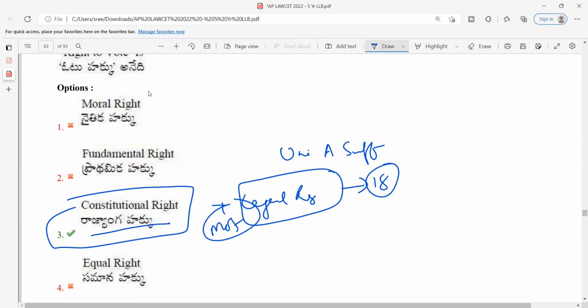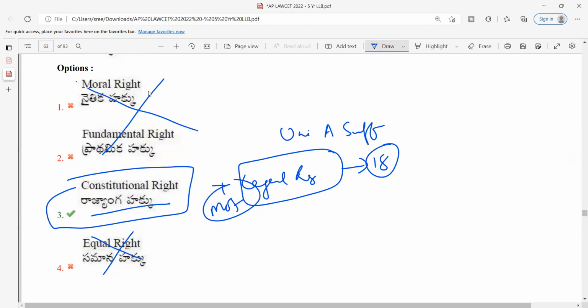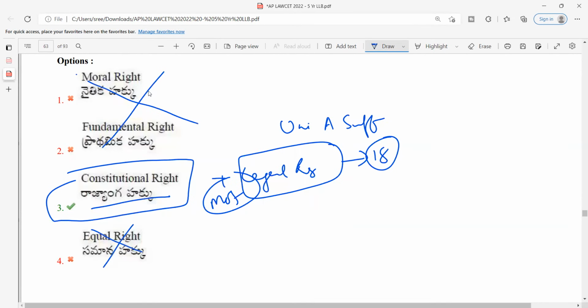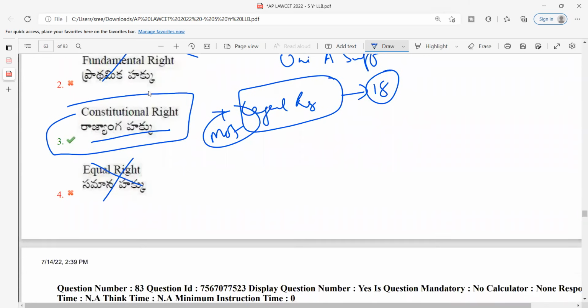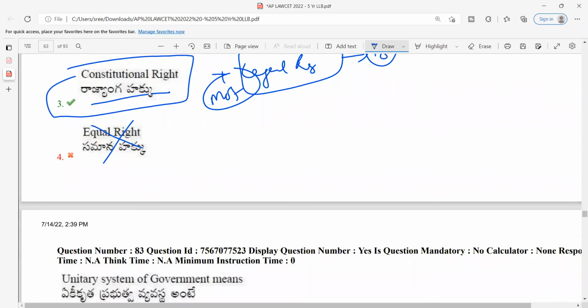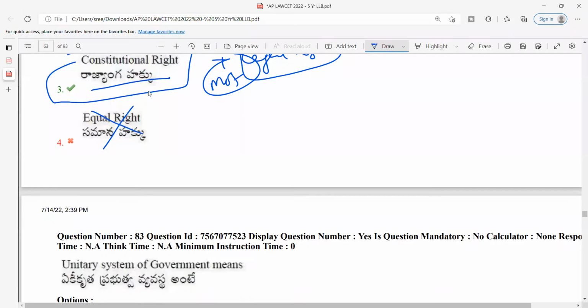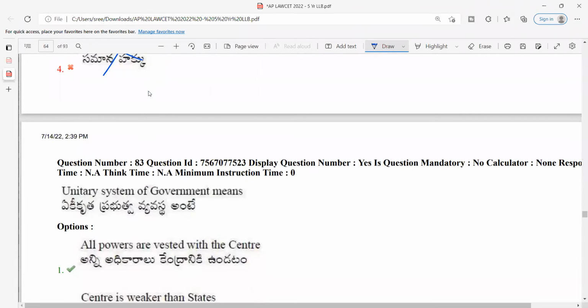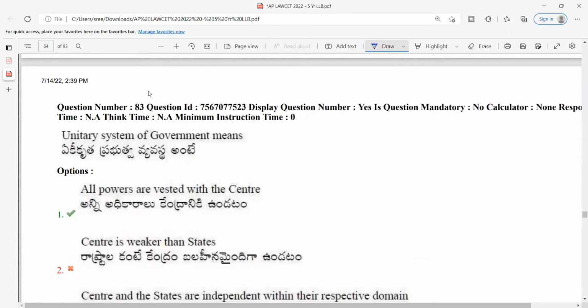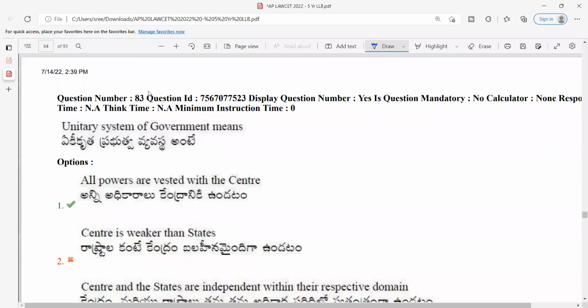Even if there is confusion, nobody will mark it as moral right or fundamental right or equal right. Correct? So we will proceed with constitutional right, but it can be both constitutional and legal, as I have noted in my notebook today, as you guys were asking. What if they have given two options like constitutional and legal right? Generally, they won't give, but you can answer either of them and we will challenge it. Don't worry.